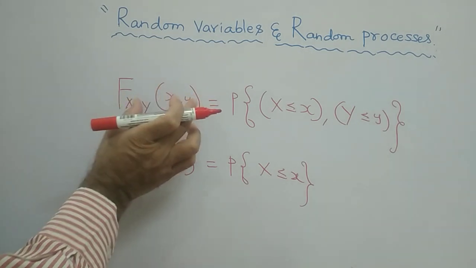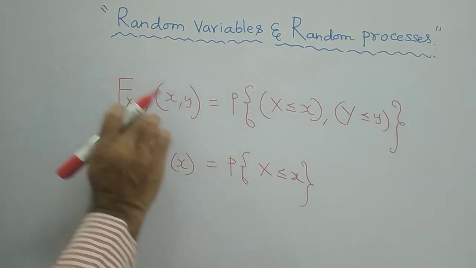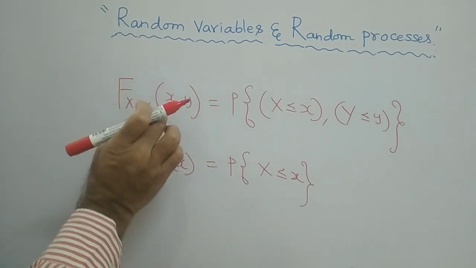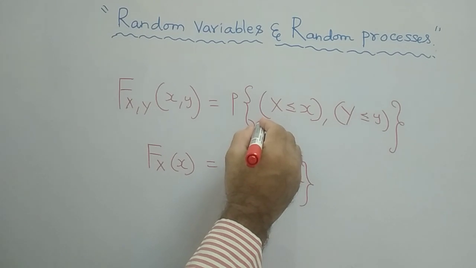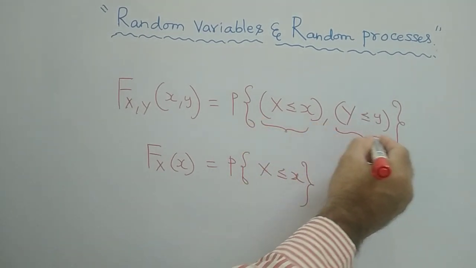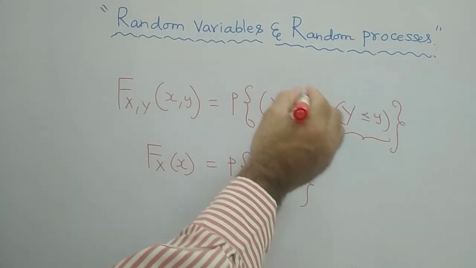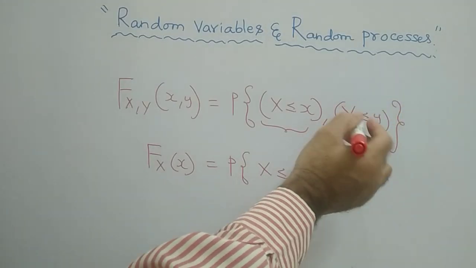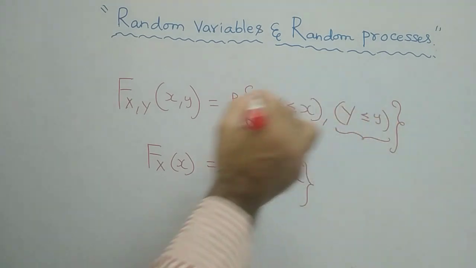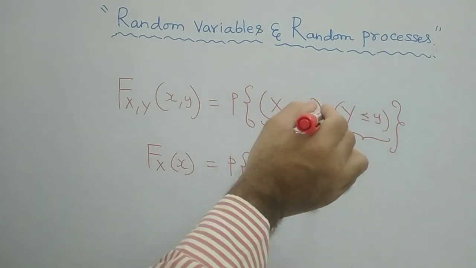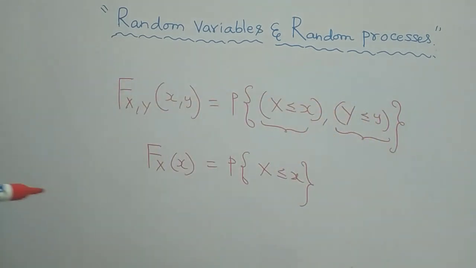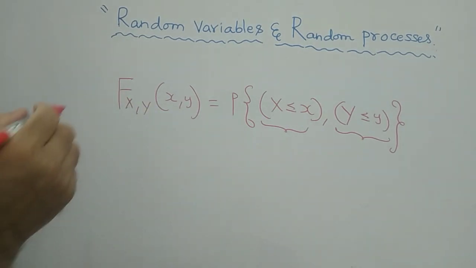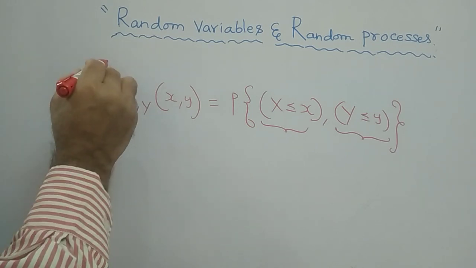But in this case we are considering the joint probability distribution function. Joint in the sense that we have to consider the events of both the random variables. So this is the event of the random variable X, and this is the event of random variable Y, and this is called the joint event, the probability of the joint event. Therefore this is called the joint distribution function.